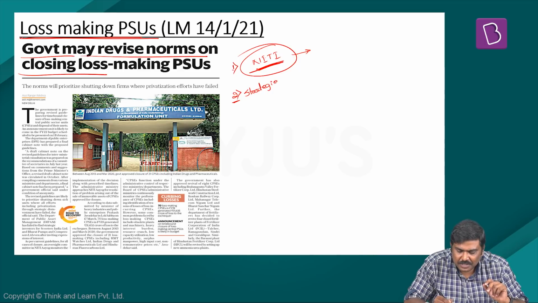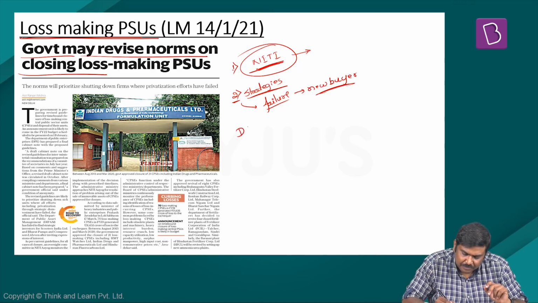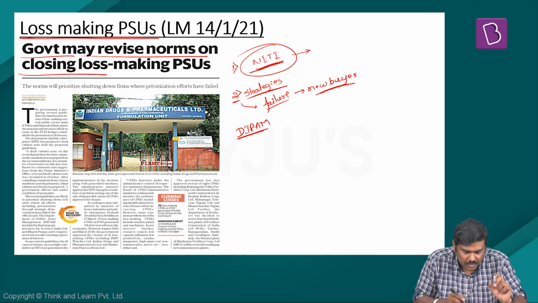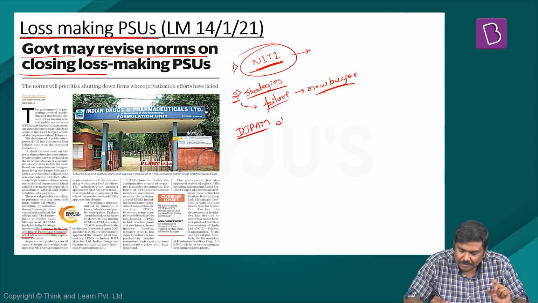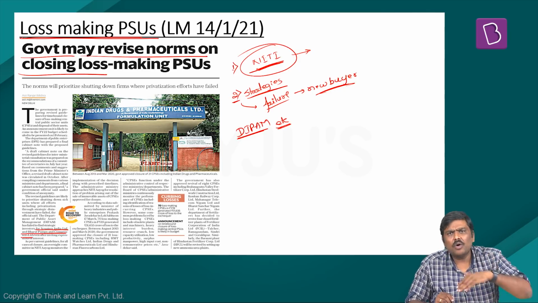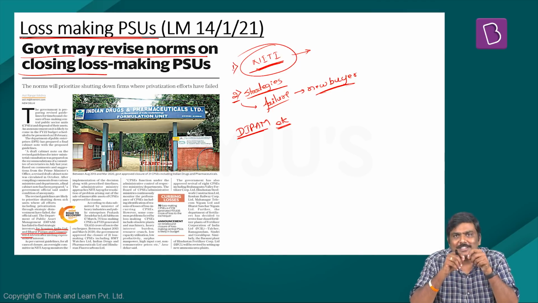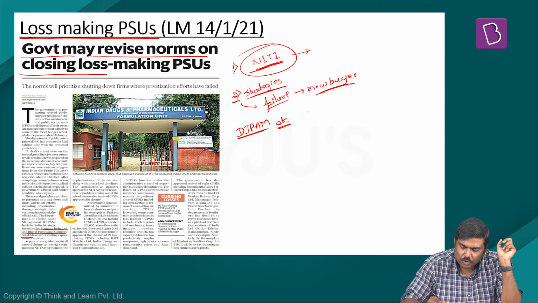For example, the article mentions some of the companies where there has been failure to find new buyers in the market. That is, DIPAM, Department of Investment and Public Asset Management, has failed to find buyers for companies such as Scooters India Limited, Bharat Pumps and Compressors Limited, etc. In such cases where all the options have been used but the sale of these assets has not happened, a new methodology or new norms of closure could be implemented.